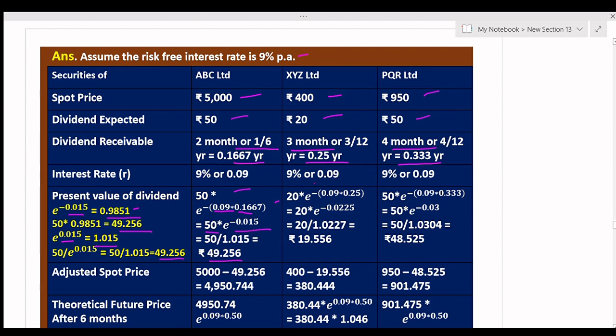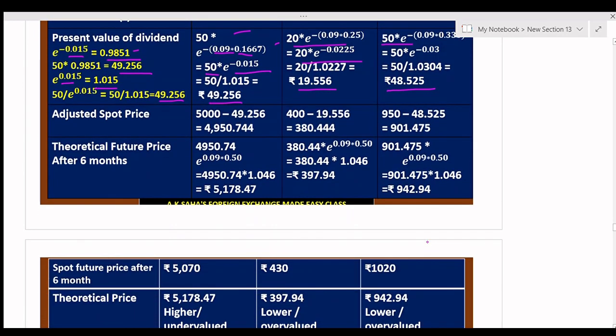Now in the second case, you convert it to the present value of the dividend, rupees 20, which is equal to 19.556. Here the present value is 48.525. Next, to find out the adjusted spot price, it will be the 5,000 spot price minus the present value of dividend. It will give 4,950.744. Here 400 minus 19.556 is equal to 380.444.